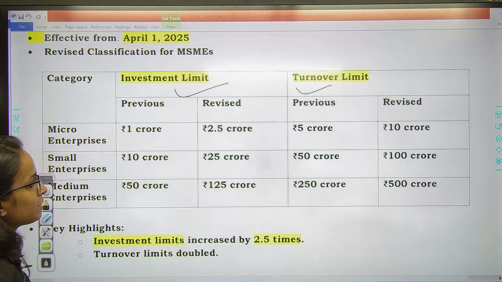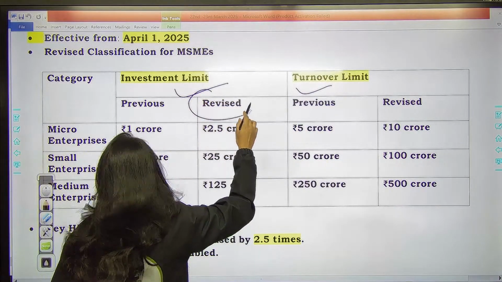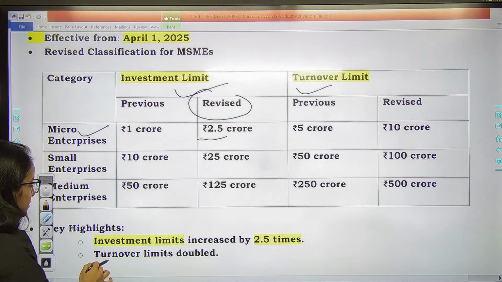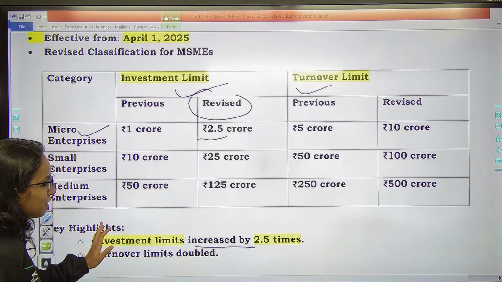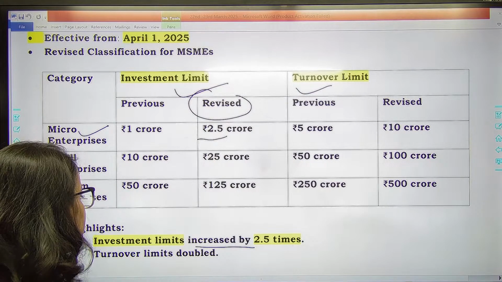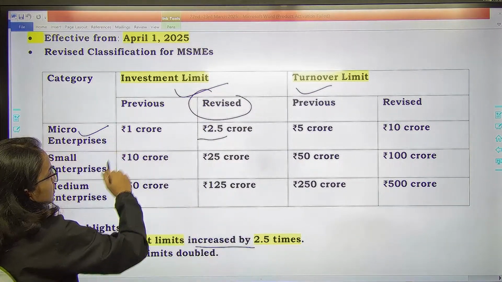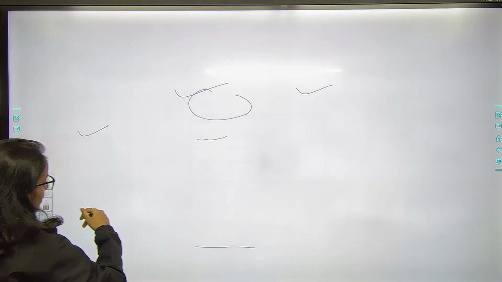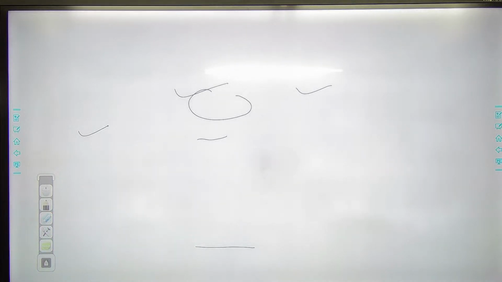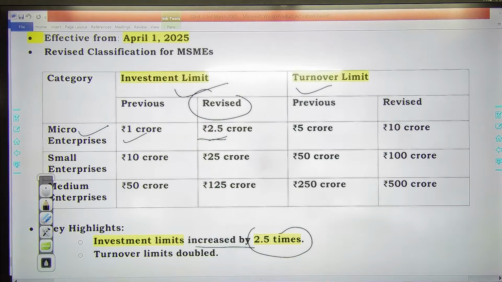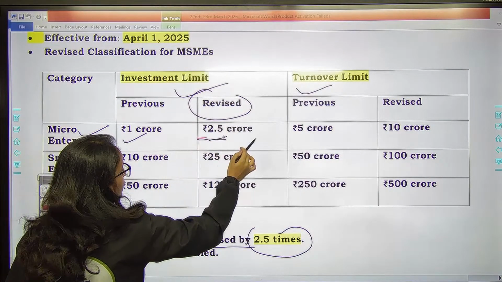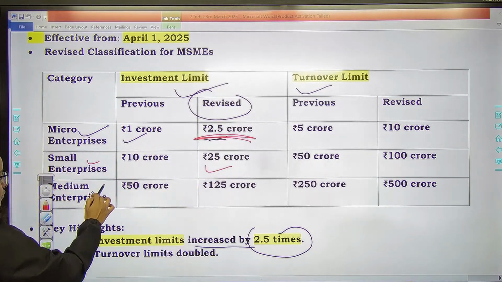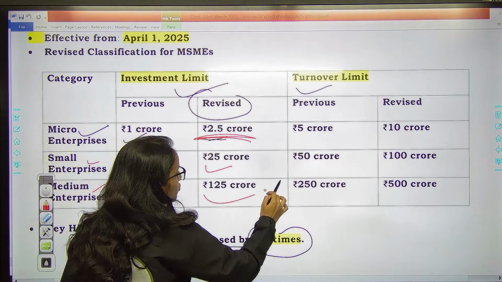Let's see first of all the investment limit which has been revised. The revised investment limit for micro enterprises is 2.5 crores, right? You can easily remember, if you remember the previous figures, investment limits have been raised by 2.5 times. So one has been increased to 2.5 crores. Then for small enterprises, it has been revised to 25 crores. For medium enterprises, it has been revised to 125 crores.